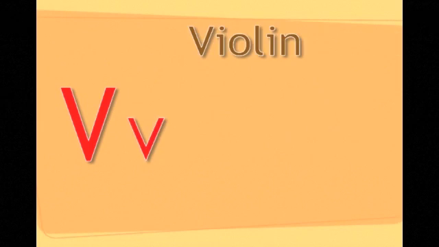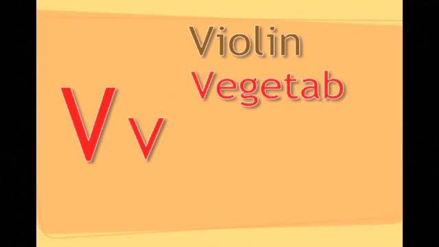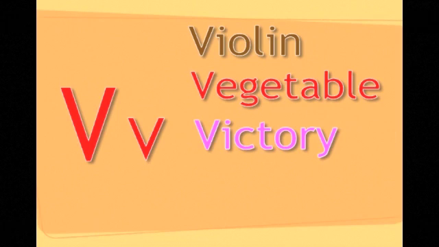These are the letter V. You have the uppercase V and the lowercase v. Violin is a word that begins with the letter V. Vegetable starts with a V. Victory begins with the letter V. And van is another word that begins with the letter V.